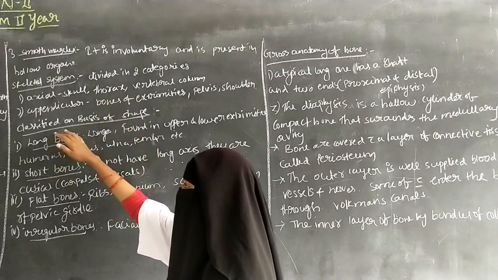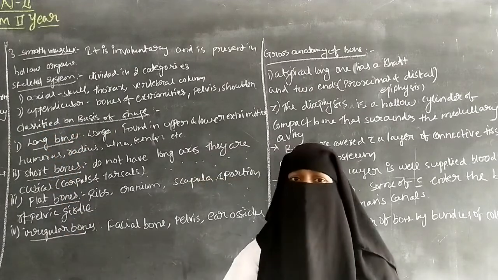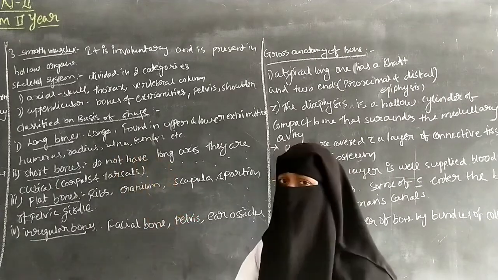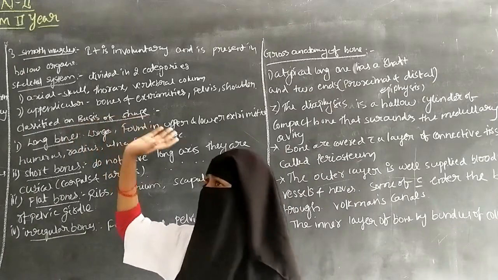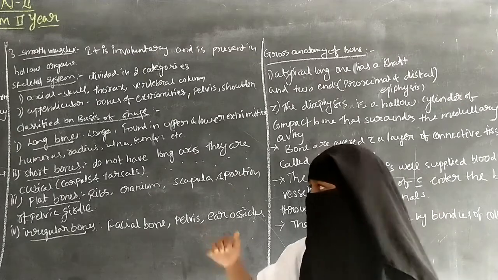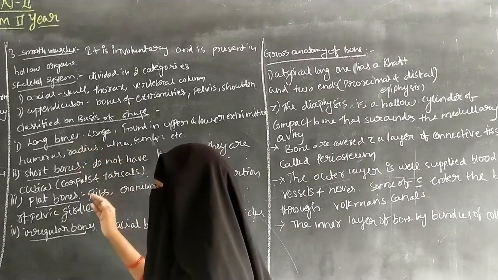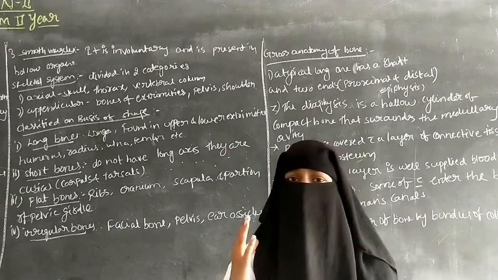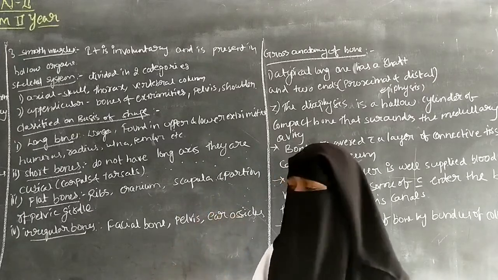Next, bones are classified on the basis of shape. So according to the shape of the bones, there is a classification that includes long bones, short bones, flat bones and irregular bones. So there are four types of bone according to their shape.